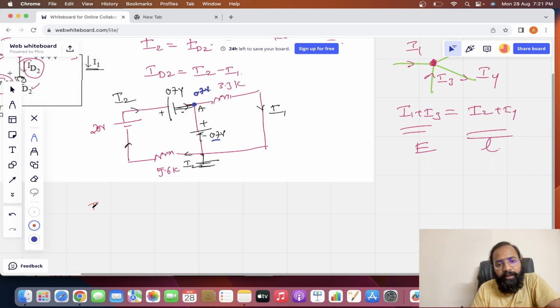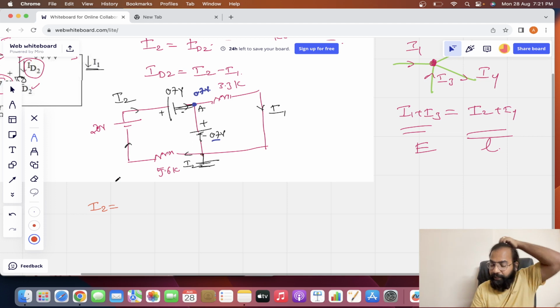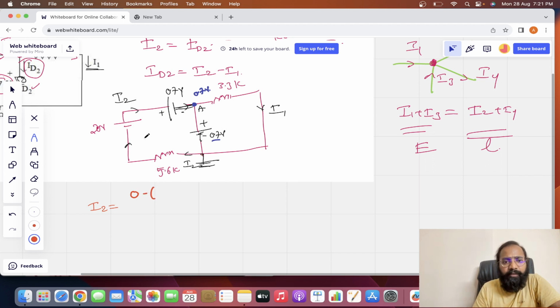Now, the I2 equation can be taken as: starting voltage is where? It started from ground, right? So starting voltage is 0 minus of, and we're going like this. So here it is minus 20, minus of, it is plus 0.7, minus of, at node A, how much voltage is there?